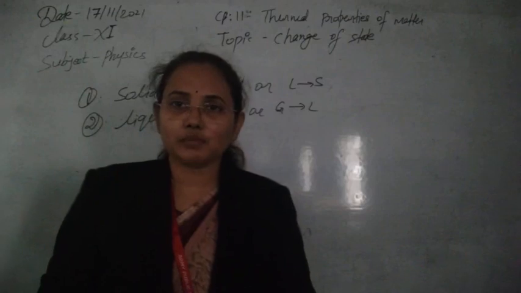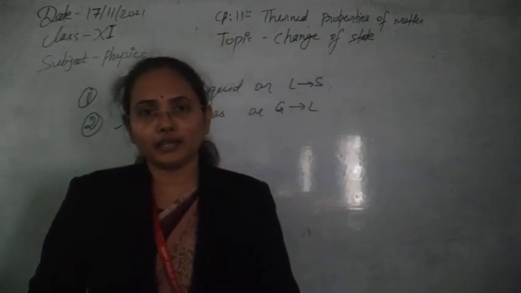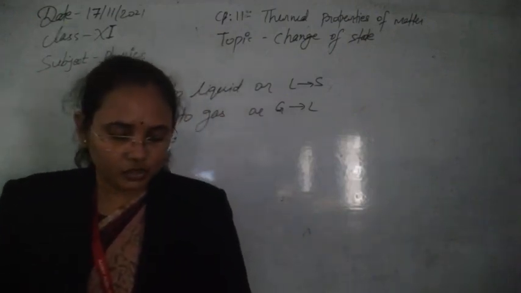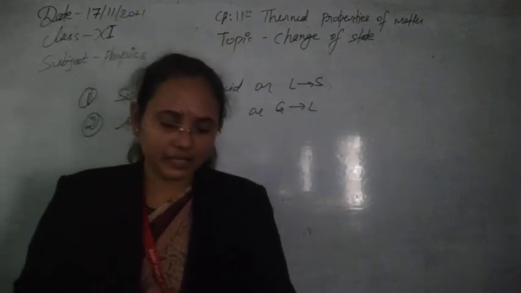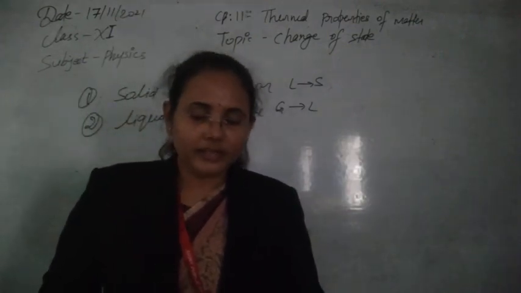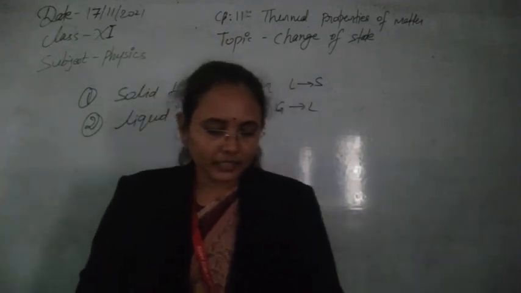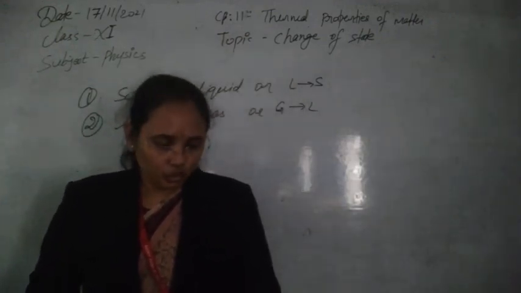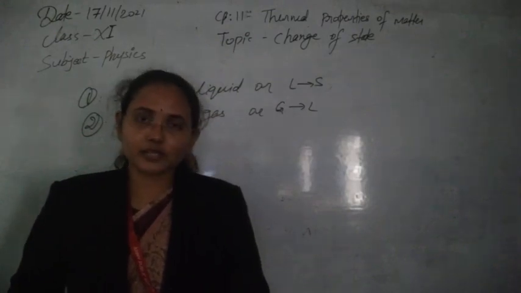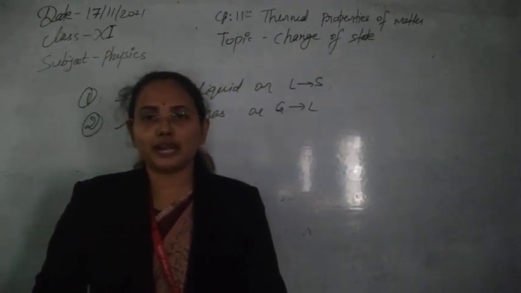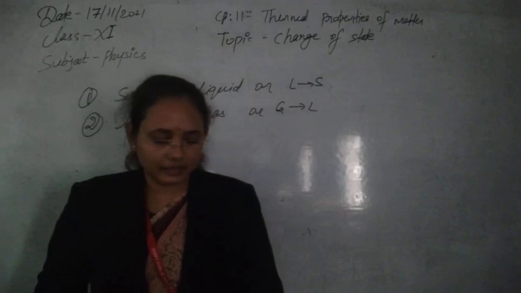Take some pieces of ice in a beaker. Note the temperature of the ice, that is 0 degree Celsius. Start heating the beaker slowly on a constant heat source, one that can provide constant heat.